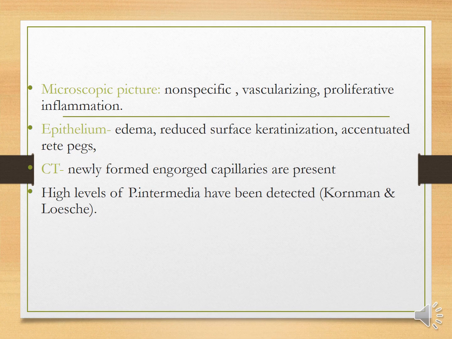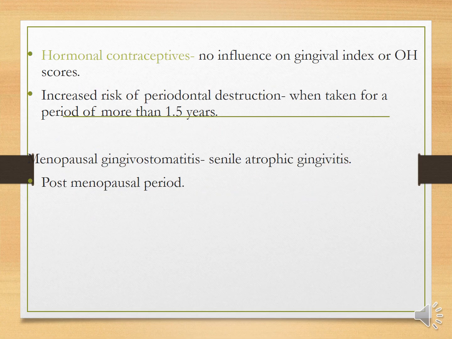The microscopic features include non-specific vascularizing proliferative inflammation. In the epithelium, there is edema, reduced surface keratinization and accentuated rete pegs. In the connective tissue, you can see engorged capillaries, and high levels of Prevotella intermedia have been detected. With hormonal contraceptives, there is no influence on the gingival index or oral hygiene scores. Increased risk of periodontal destruction is seen when taken for more than 1.5 years.